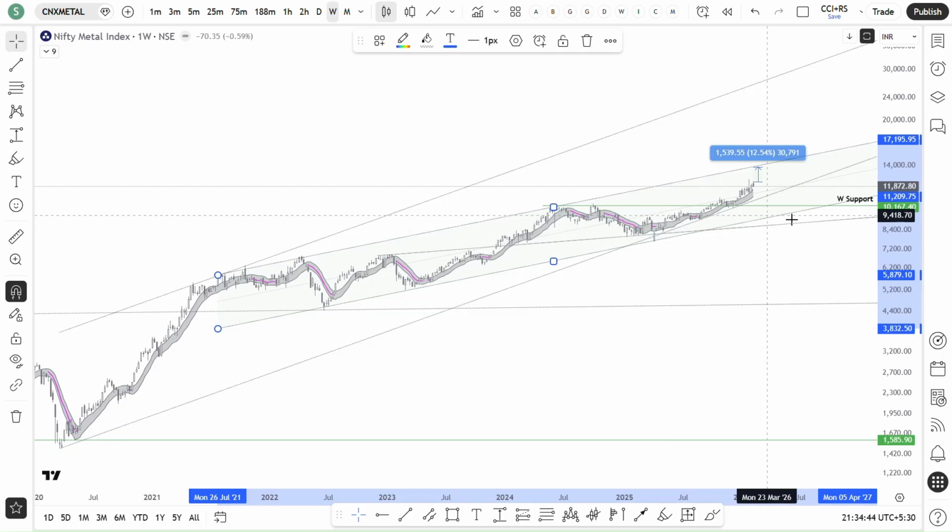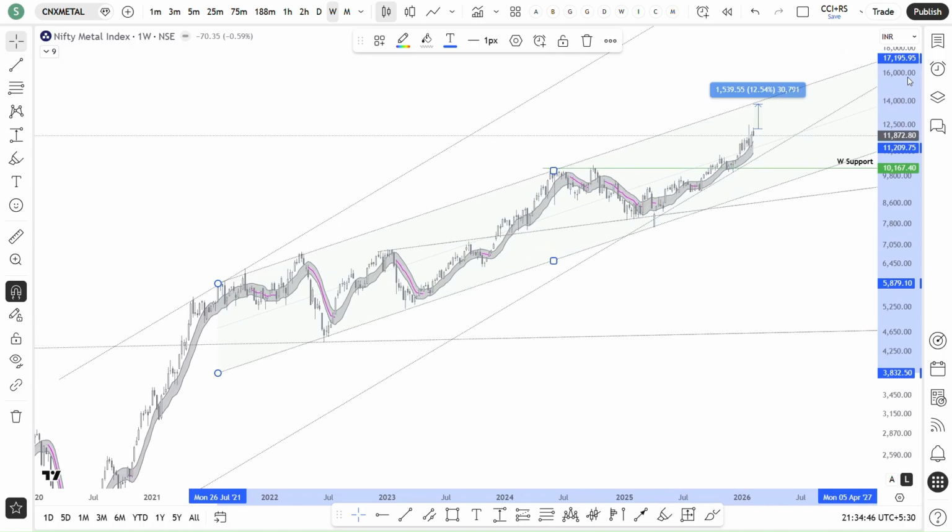And there is some room left to reach the resistance of that channel, somewhere around 12%. So we need to see whether this will reach the resistance first or it may fall. That we don't know. We are just hoping that the price will go upside, but the reverse may also happen. So we'll get to know only with the price behavior in coming weeks. But as of now, there is some room left in metals also.